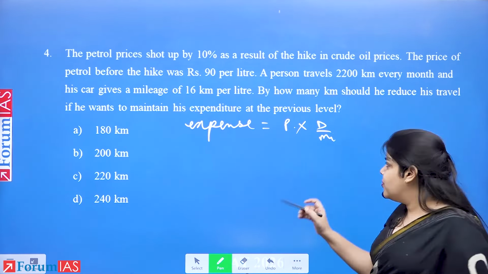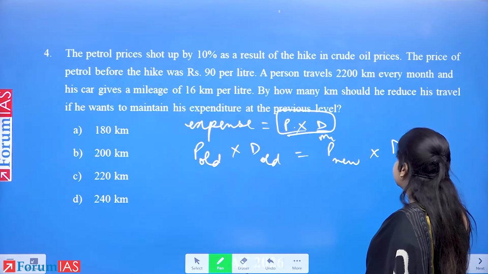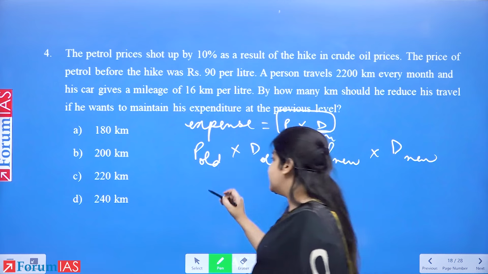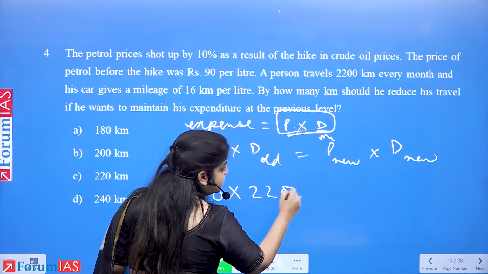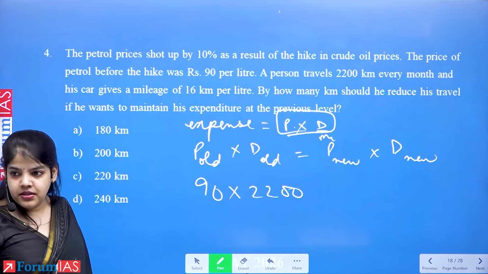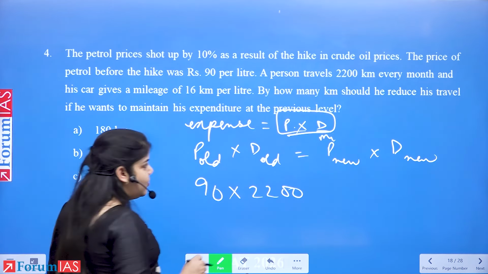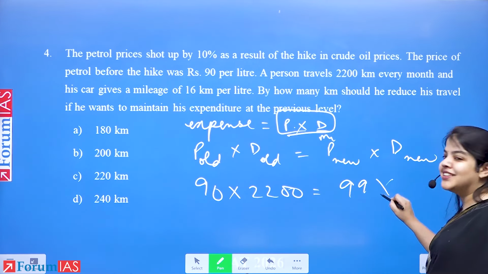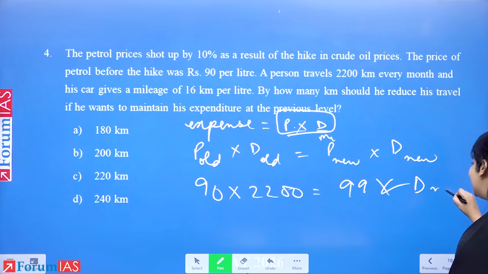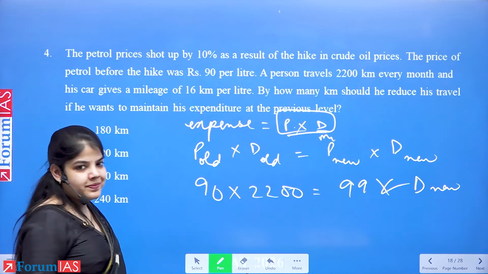So this means price old into distance old is equal to price new into distance new. What is P old? 90. What is distance old? 2200. Am I right? What is the new price? 99 into distance, which we now have to calculate. Calculate it now.